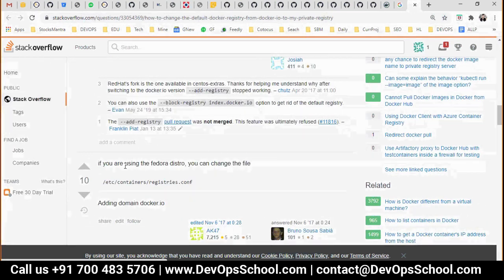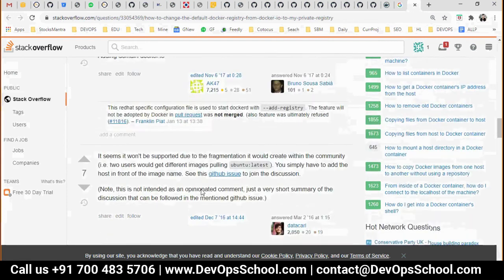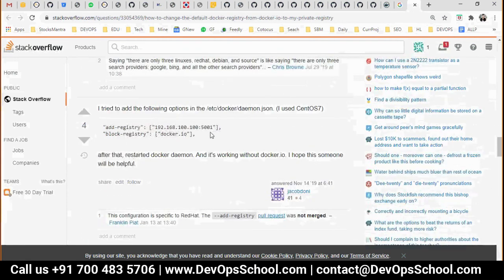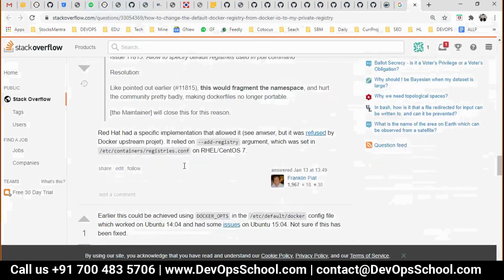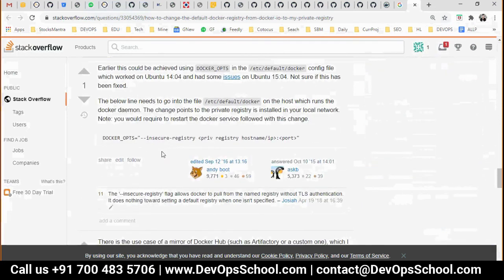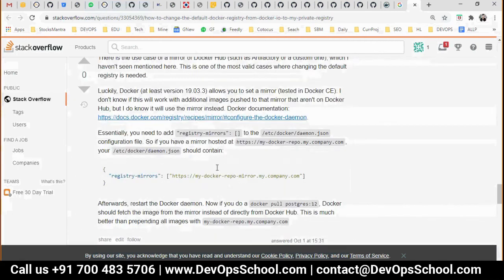For that, what you have to do, here it is, you have to add this entry in the daemon. It's not a complete tutorial. There are many ways actually, this is one of the ways. So you will modify this docker.json file and add the insecure registry option.